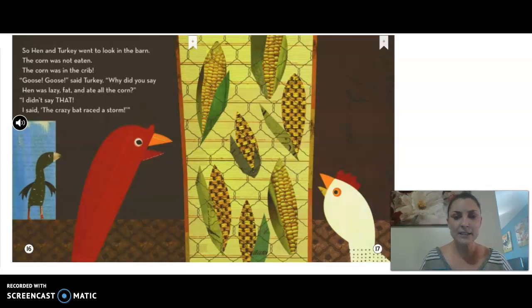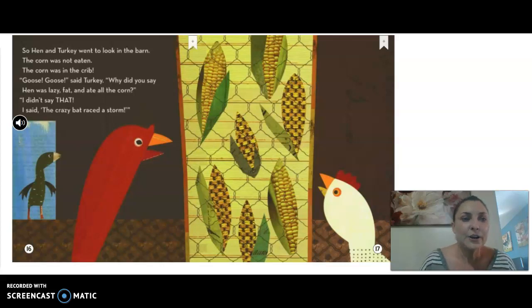So we have some more cause and effect going on. Why did Turkey and Hen go into the barn? Okay. Yeah, because they were told that the corn was all eaten, so that was the cause, and the effect was they were going to go into the barn and check.